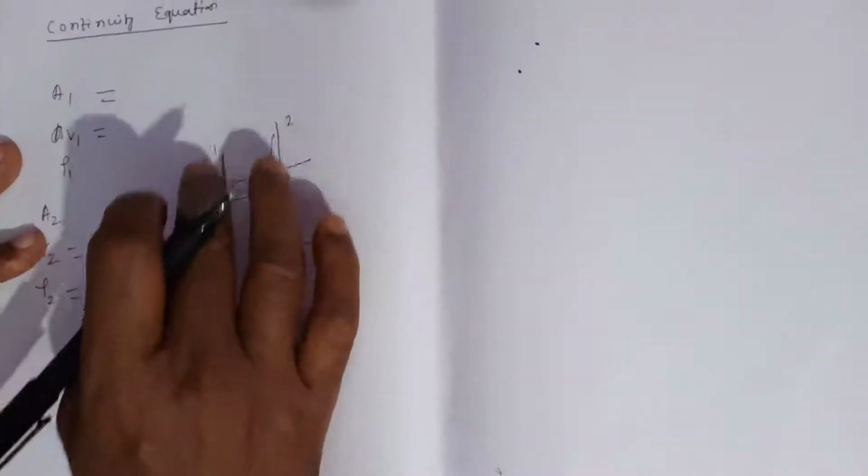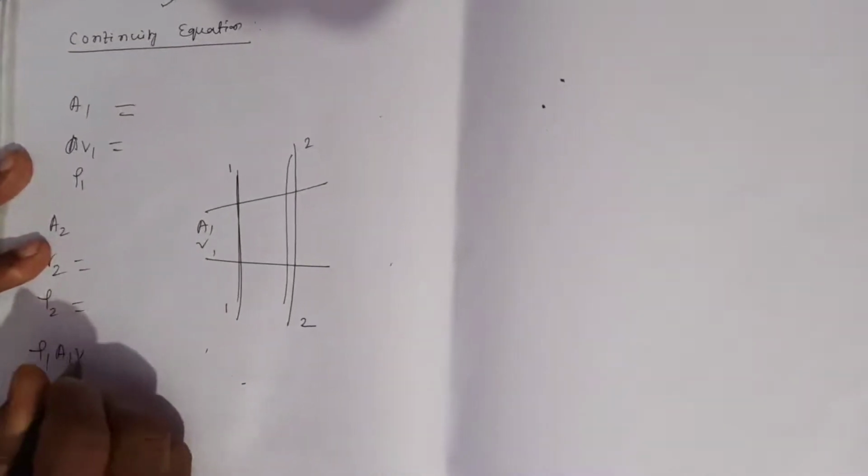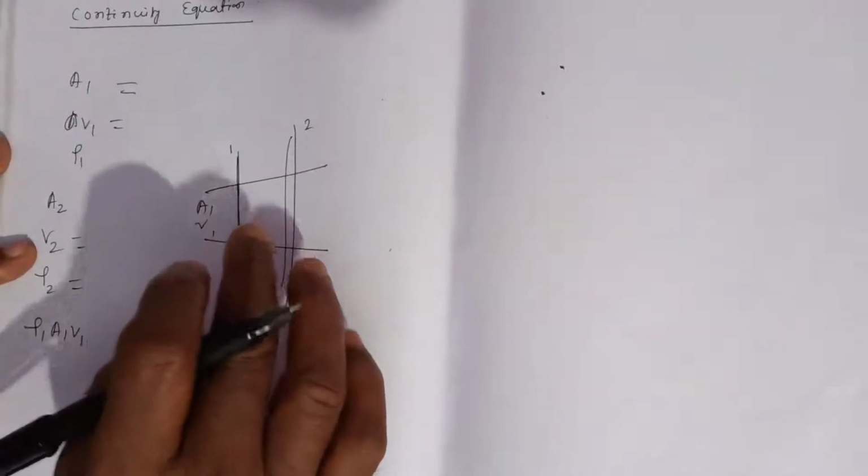Then the total quantity of fluid passing through section 1-1 is equal to rho 1 A1 V1. Similarly, the quantity of liquid flowing at section 2-2 is equal to rho 2 A2 V2.